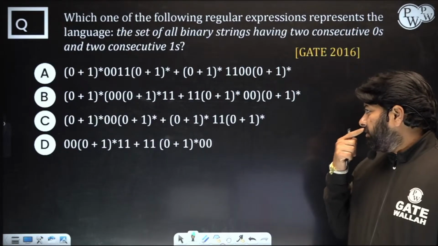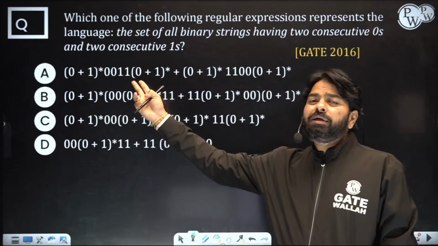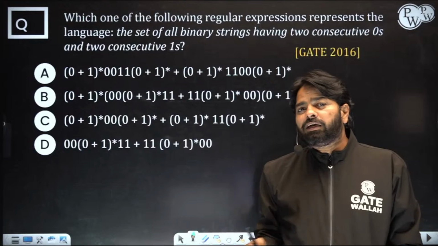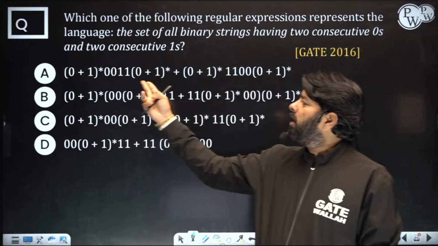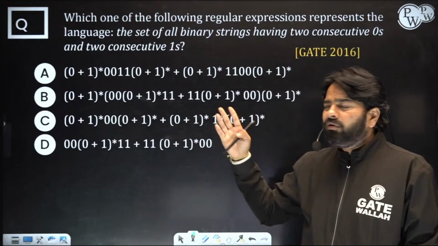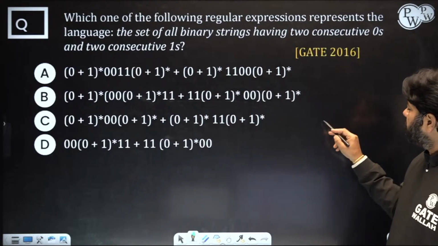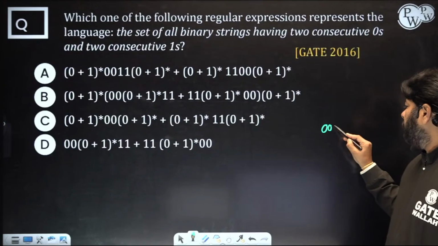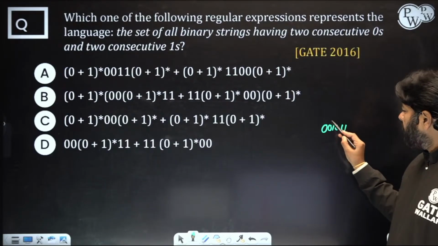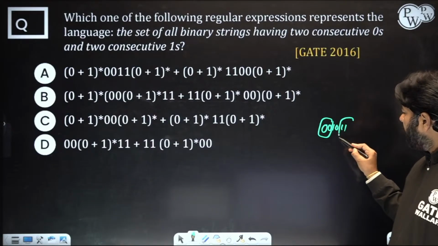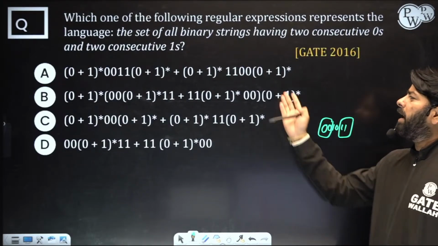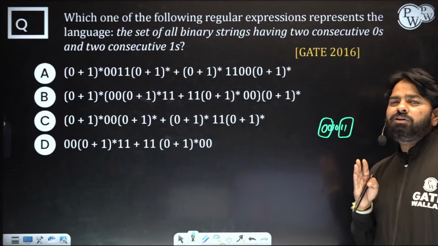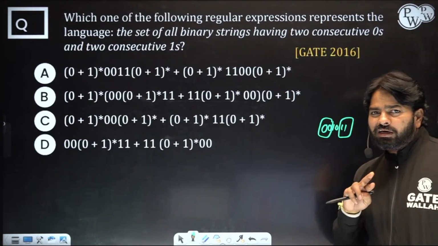Okay, the first one is something like 0011 and 1100. This is different from 00 and 11, because this is not going to guarantee. There is really no need to have 0011 like this. See, if I have a string something like this, 001011, see 00 I can have here, 11 I can have here. This is a valid string, but as for the first option, option A, it's demanding 0011 coming together.